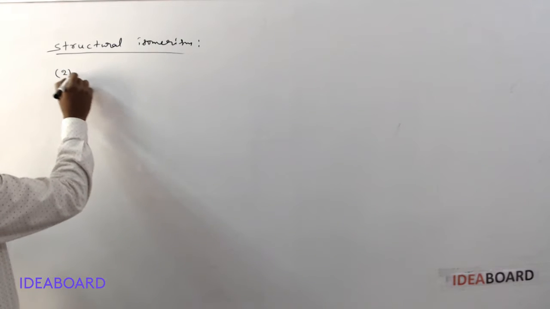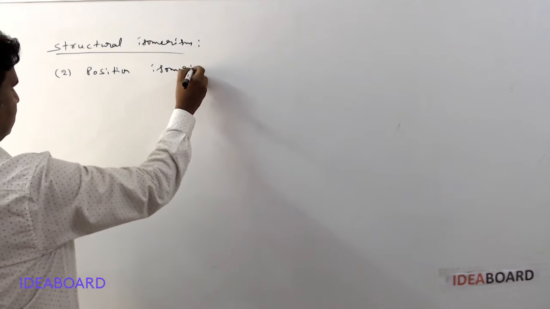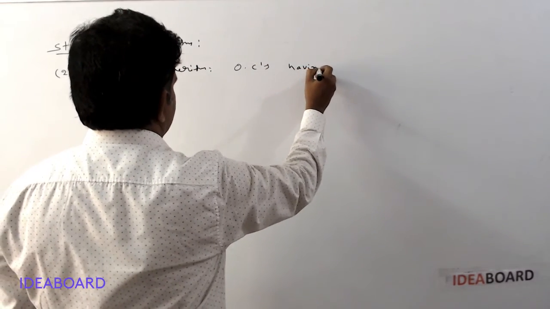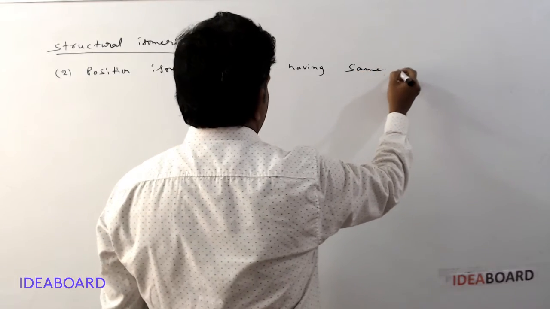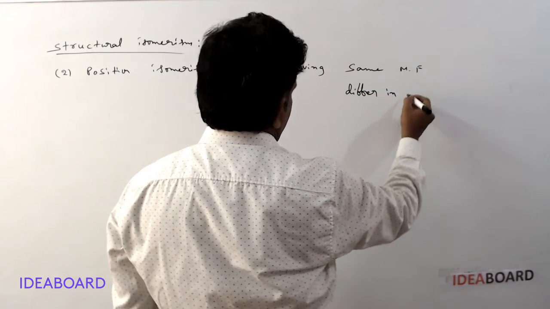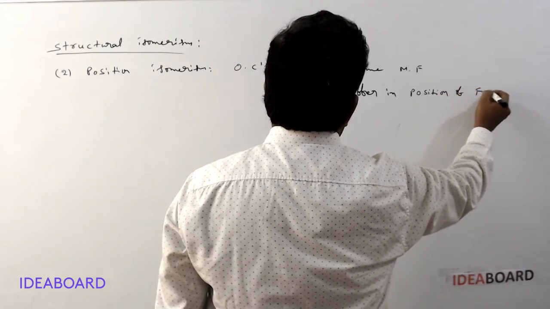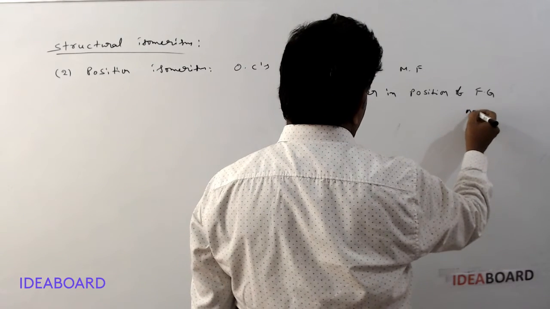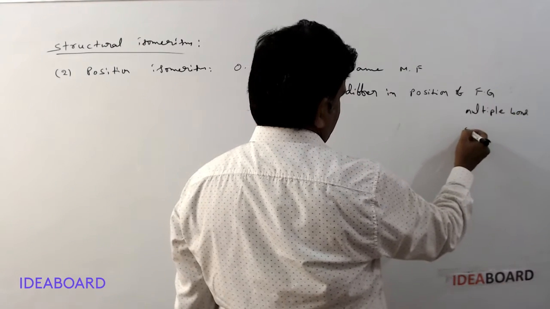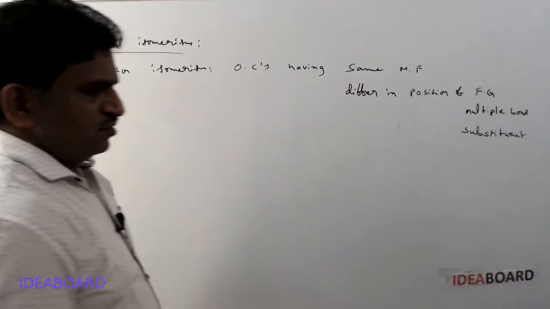The second type is position isomerism. Position isomerism means organic compounds having the same molecular formula but differing in the position of a functional group, multiple bond, or substituent.